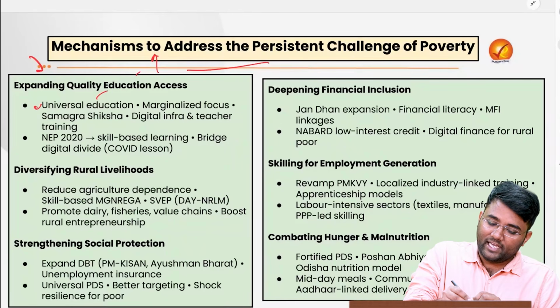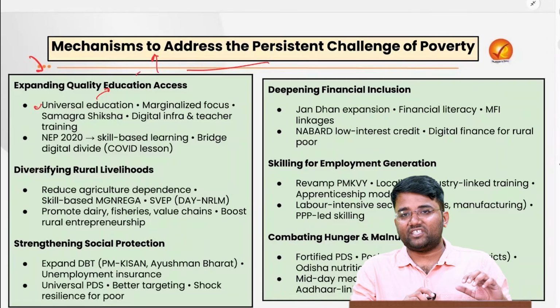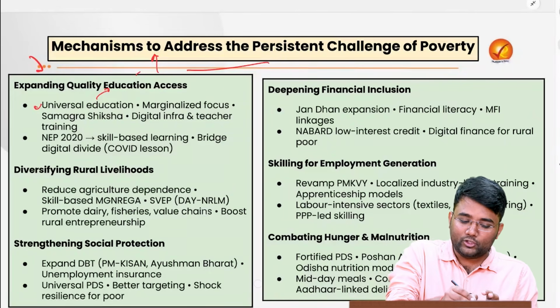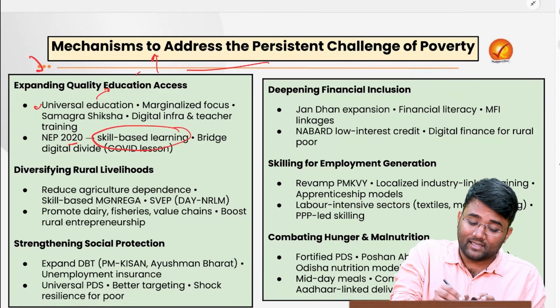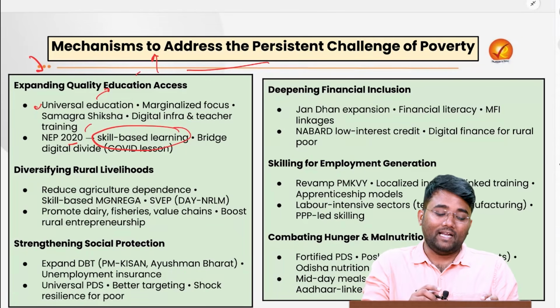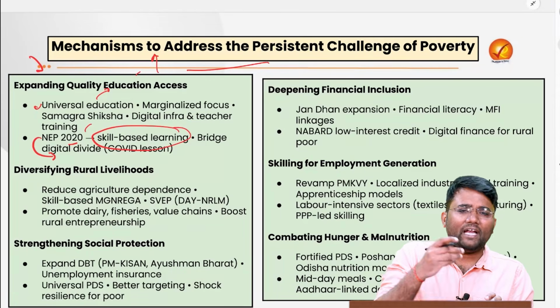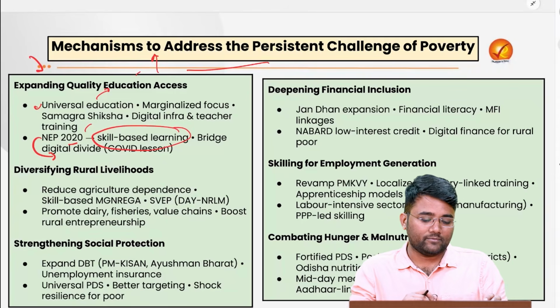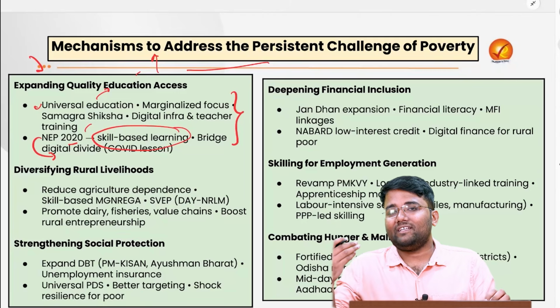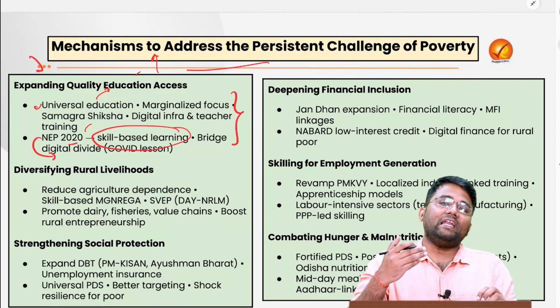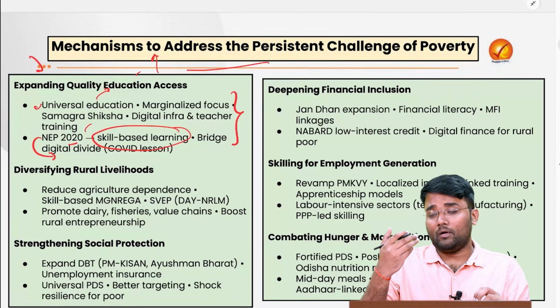So universal education with the help of the Samagra Shiksha Abhiyan, or the National Education Policy 2020, is also focusing on skill-based learning, earning while learning, which is also the idea of Gandhiji's education. So that needs to be promoted, so that whatever education people are getting, they are able to get proper jobs with the help of that.